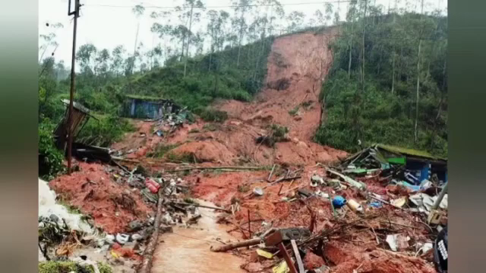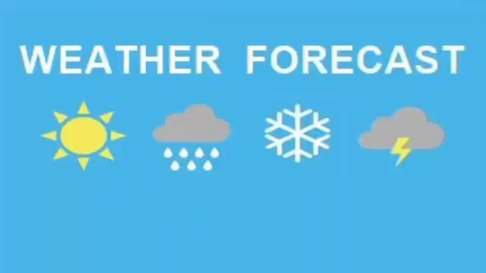So, this was landslides and what precautions we should take during landslides. Do listen to weather forecast on radio, TV, etc. about the heavy rains. Means always we should listen to the weather forecast.